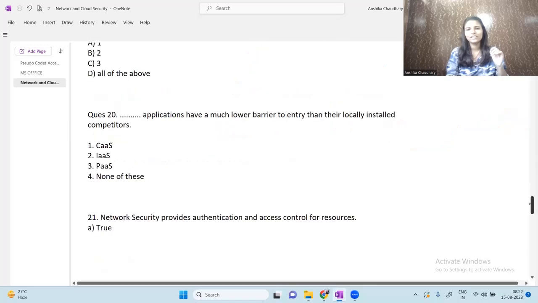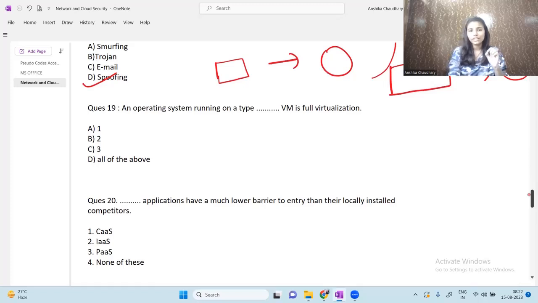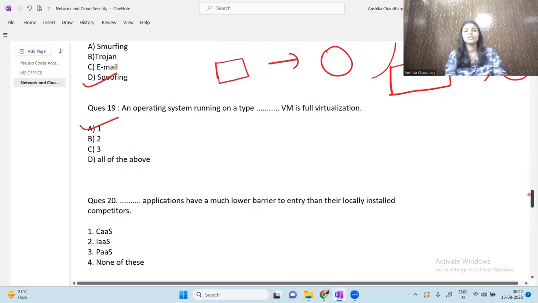Okay, so moving on to the next question. Next question is: an operating system running on a type 1 VM is full virtualization. So an operating system running on a type 1 VM is a virtualization. Okay, so moving on to the next question.